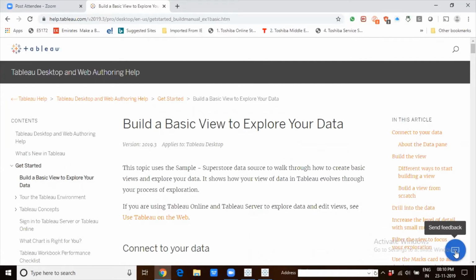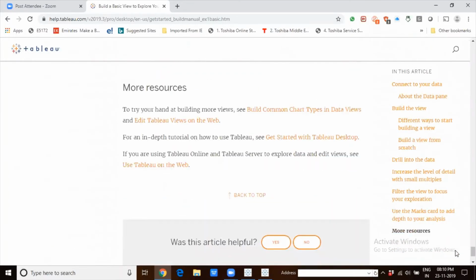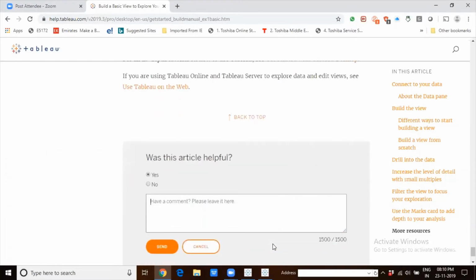So you can simply click on that icon and let Tableau know whether or not the article was helpful, and if you also want to leave any comment, you can definitely leave a comment about what you think about the article and how it was helpful to you, or what improvements you think should happen here. If you're saying the article was not helpful, you can even then leave a comment and tell what things you expect in future. So that is one thing that has been introduced with respect to the help option that is there in Tableau.